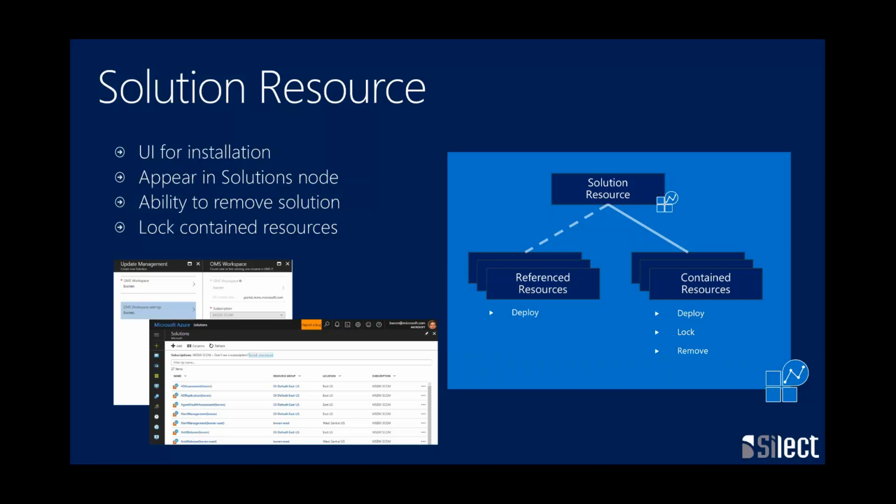The other reason you might reference is you don't want things to be locked, right? For instance, maybe I want you to be able to disable a schedule. In Azure Automation, I won't lock the resource in that case. So again, these are some decisions you need to make when you're doing that design.